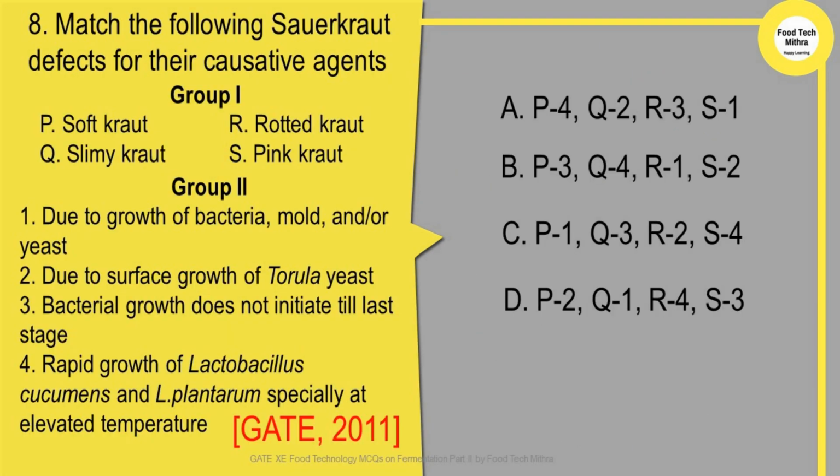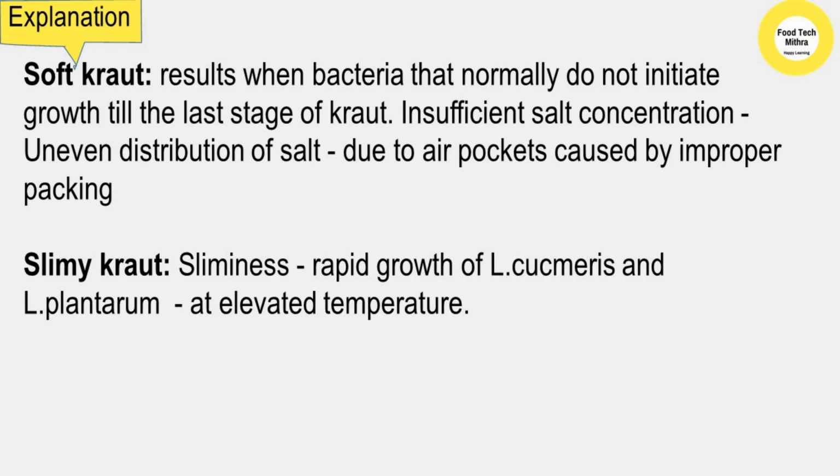And the next question is, match the following sauerkraut defects with their causative agent. So group 1 is soft kraut, slimy kraut, rotted kraut, pink kraut. In group 2, the first option is due to the growth of bacteria, mold and or yeast, the next is due to the surface growth of torula yeast, then bacterial growth does not initiate till last stage, and rapid growth of Lactobacillus cucumeris and Lactobacillus plantarum, especially at elevated temperature. This was the question asked in 2011. As we have seen about sauerkraut, these are some of the defects. Okay, so we'll see about these defects.